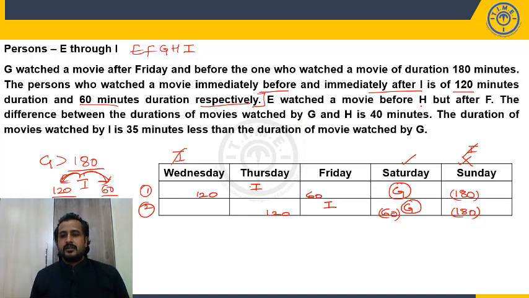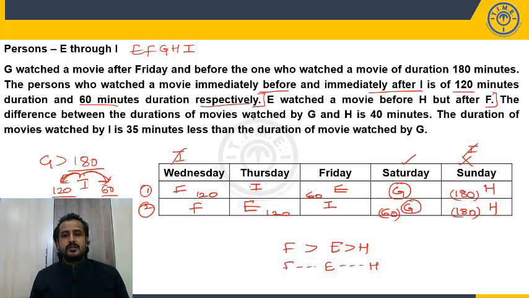E watched a movie before H and after F. It means it could be anywhere. In case 1 where you have the scope, it is F, it is E and it is H. In the case 2, it is F, it is E and it is H. We have only 3 positions vacant. In the 3 positions, F, E, H will come in the order F, E, H. Right. Now, what else is given? Still both the cases are valid.